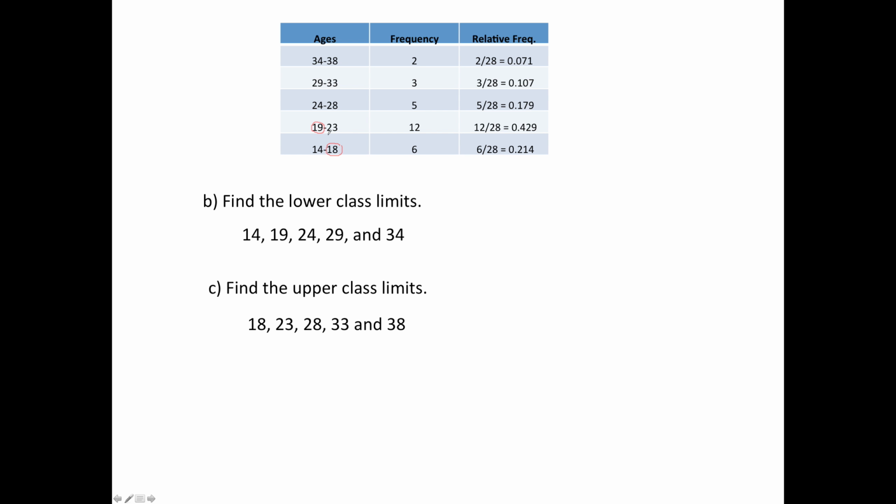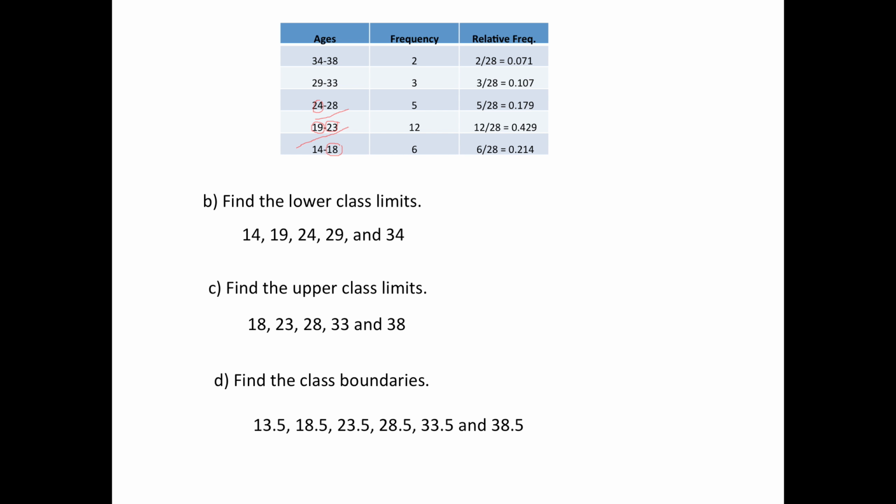And then the next one going from 23 to the next one, 24, the dividing point is going to be 23.5. So find the class boundaries, and that's going to be those decimals.